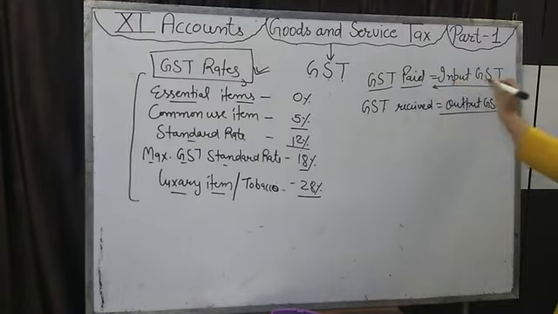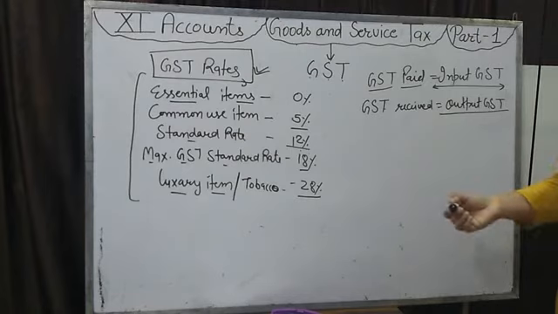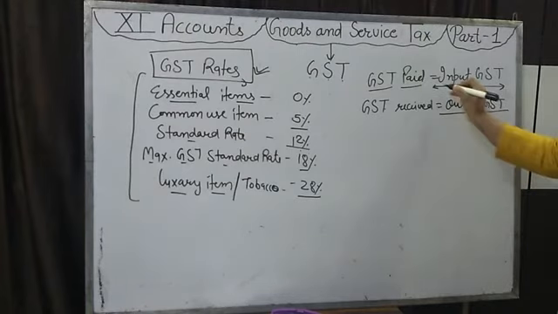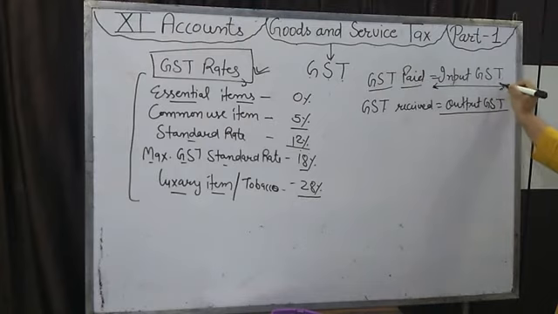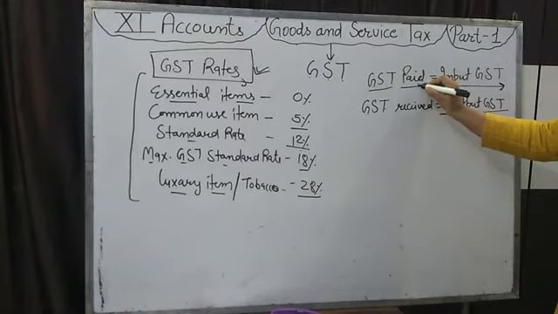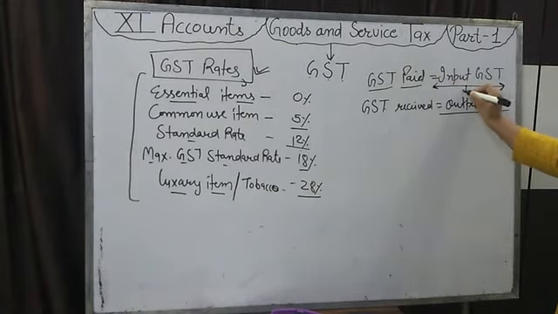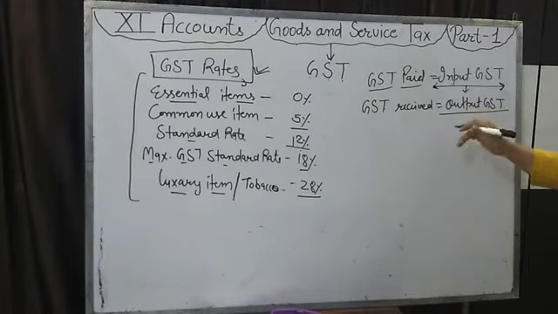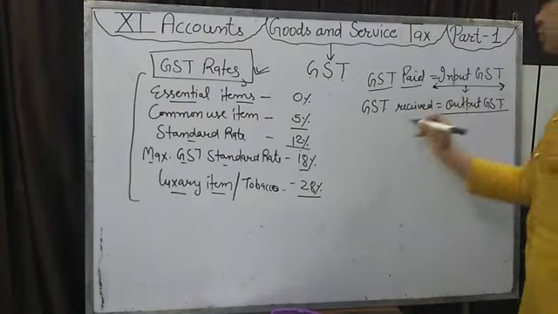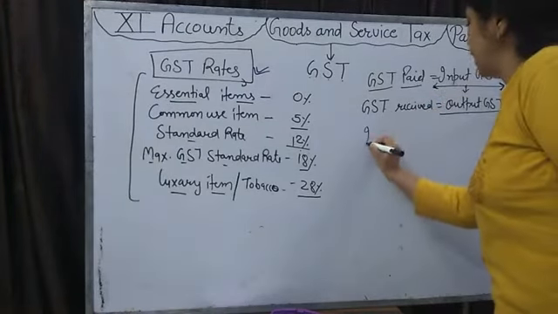Input GST is not an expense of any business. An expense is something that we cannot recover. That which we can recover, the money we can recover from that thing, is known as an asset. The input GST paid by the businessman will be received again from the customer when he sells goods to the customer. So input GST is an asset.